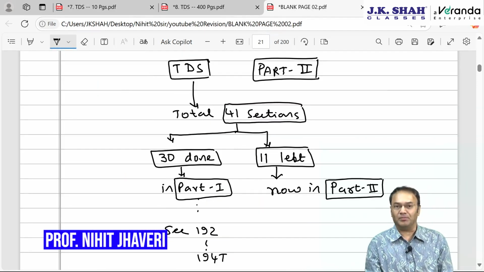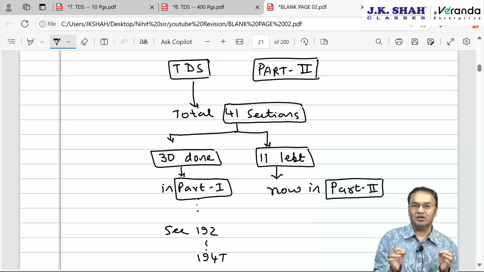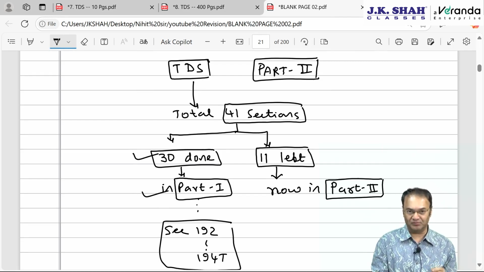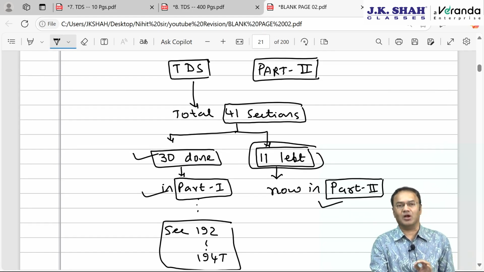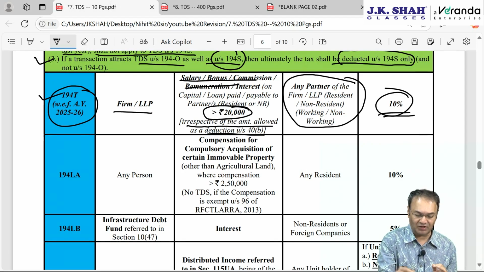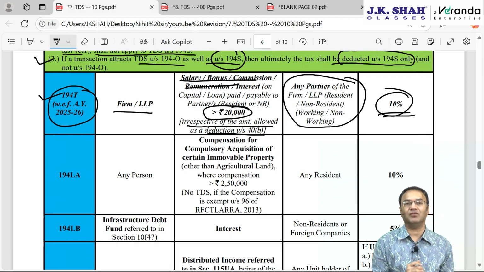In the TDS chapter, in part 1 we discussed 30 sections out of a total of 41 sections. Those 30 were done in part 1, section 192 to 194T. Today in part 2 we will be discussing the remaining 11 sections and then some other compliance provisions, the responsibilities attached to TDS. 194T was the last section, next is 194LA.